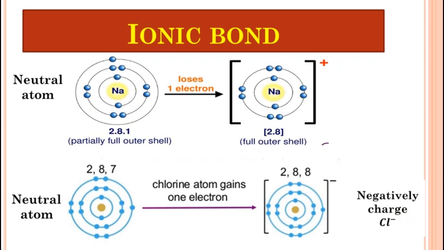So students, you can see a neutral atom of sodium converted into a positively charged cation. Cation means positively charged, and the neutral atom of chlorine gains 1 electron and forms a negatively charged anion, that is the chloride ion, and its electronic configuration becomes 2,8,8. That means the octet is completely filled.